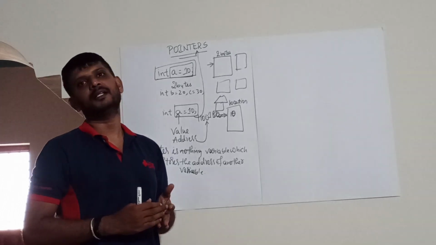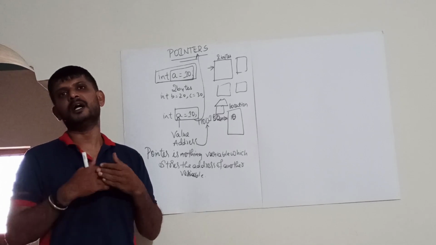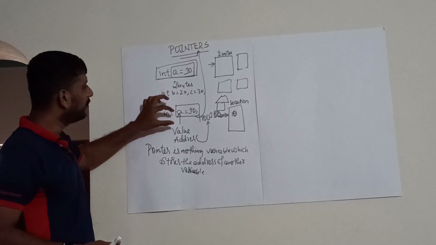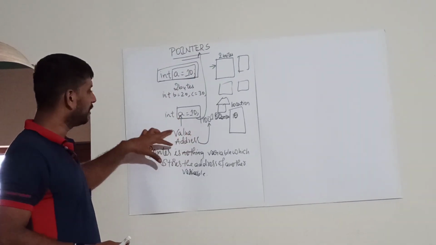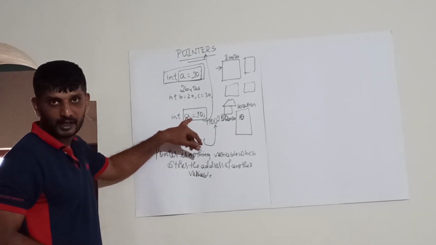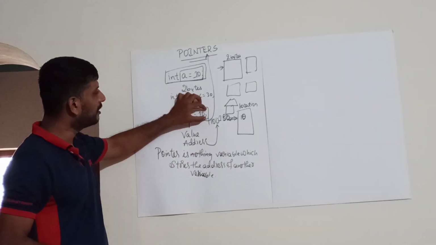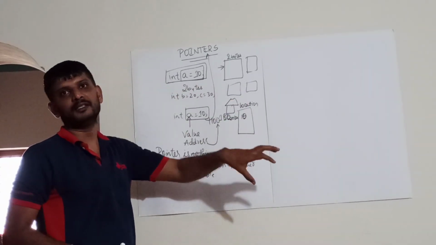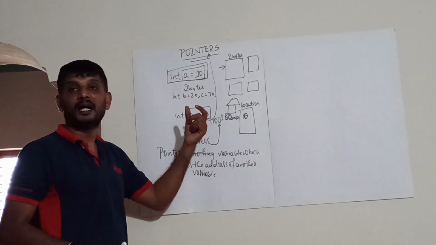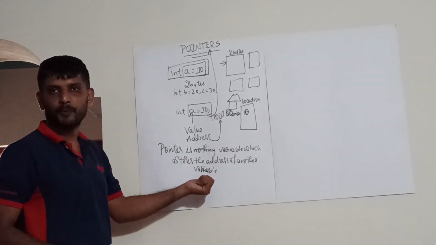Let us see how exactly to declare a pointer and how exactly the pointer will be storing the address of another variable. Hope you people have understood the topic. Each and every variable declared will consist of two characteristics: one is the value and the other is the address. You know the value of the variable, but you don't know the address of the variable. Each variable you store will be stored in a particular location in the computer, and every location has an address. To store that address, you require a particular variable. That variable is called a pointer.